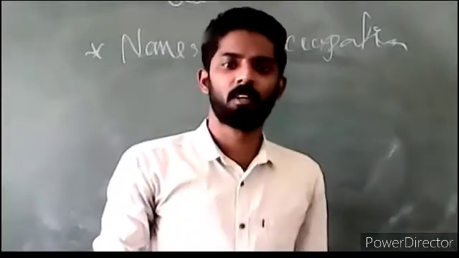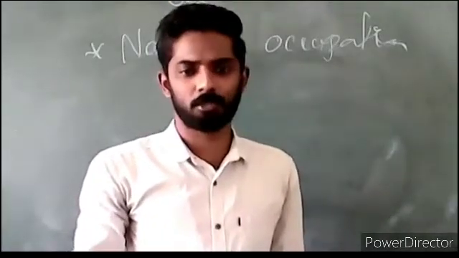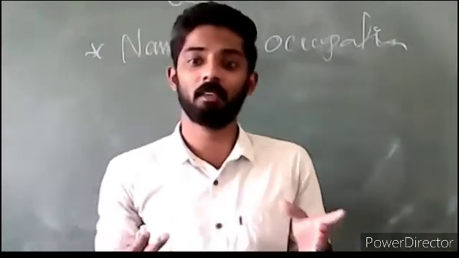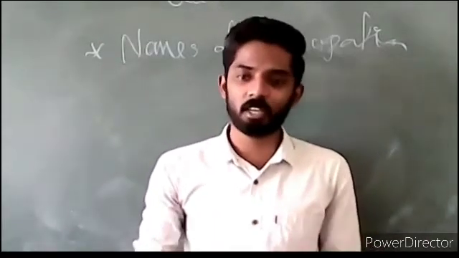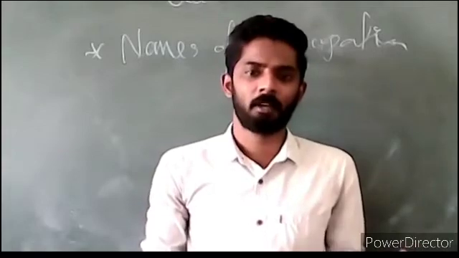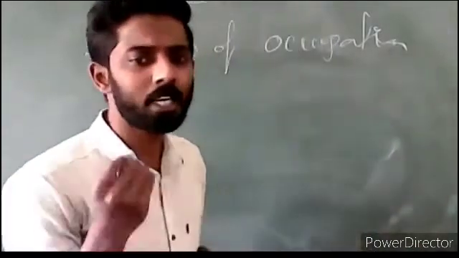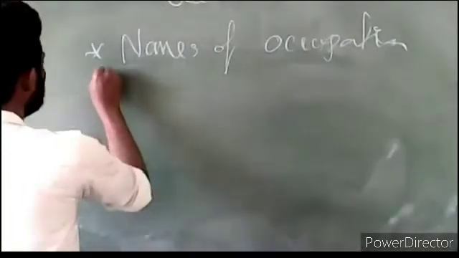Then with the singular countable nouns. So in a general sense, with a singular countable noun, that names a single member of a class of things. For example, an elephant is a useful animal.